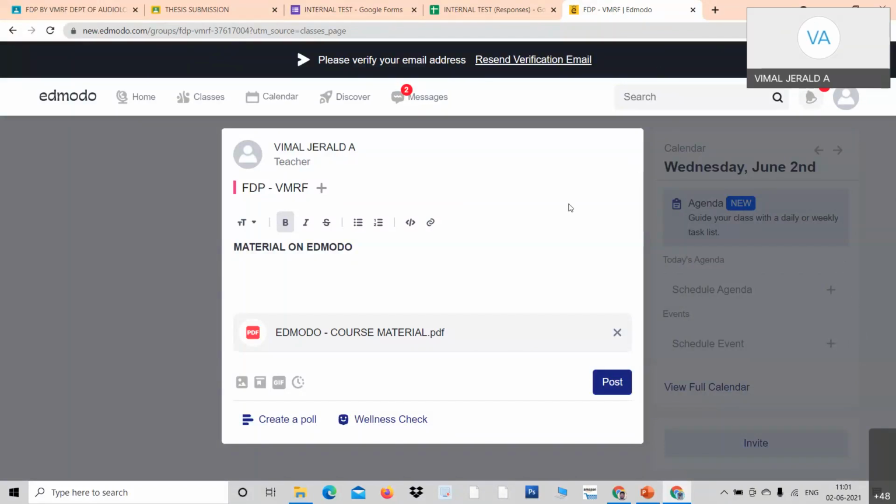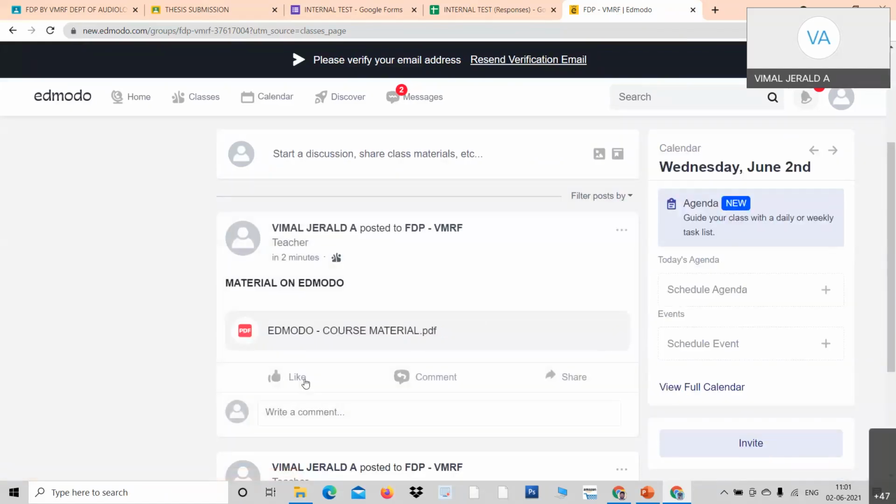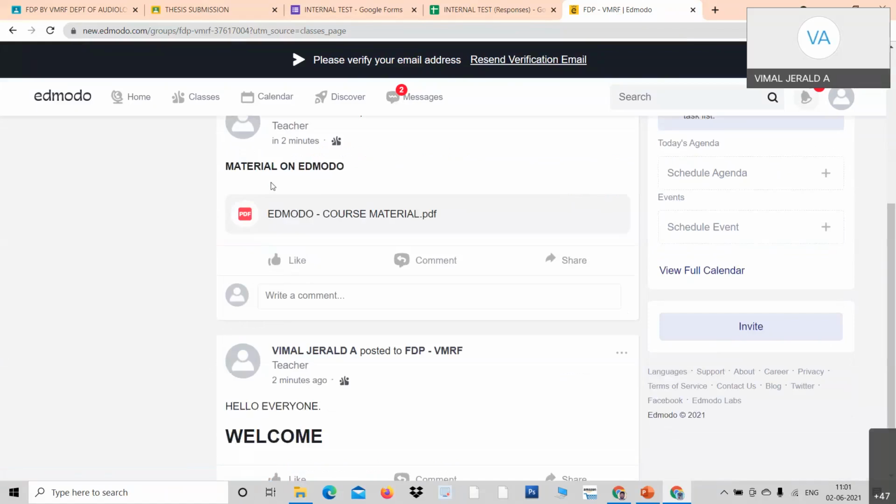Okay, now look, professors. This has been uploaded. Once after uploading, see here, unlike Google Classroom, you get all these options: link, embedding options, and other things. And see here, post. I just click post. What is the difference between post and schedule? When I click schedule, it can be scheduled to later days, and post goes immediately. See, I just click it and it goes immediately to the students.